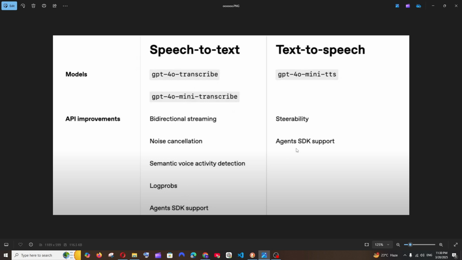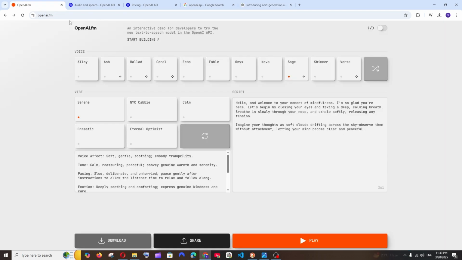And for text to speech we have gpt-4o-mini-tts. Not only this, they have created an entire website to play around with their text to speech model, and this supports so many tones along with voices. So we're going to see everything in this video.